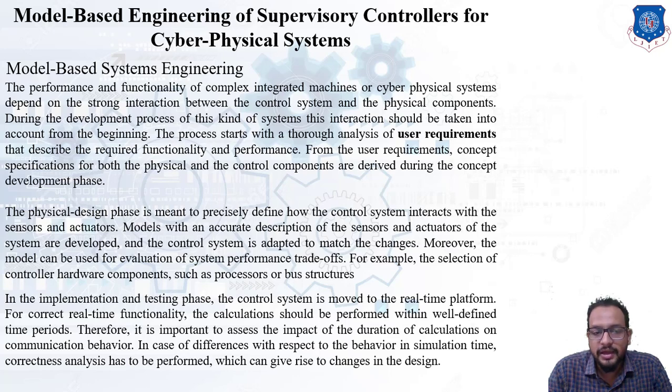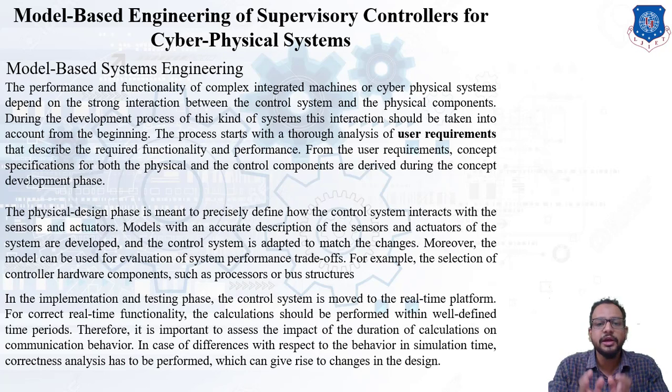In this implementation and testing phase, calculations should be performed within well-defined time periods in order to determine the correct real-time functionality of the control system.